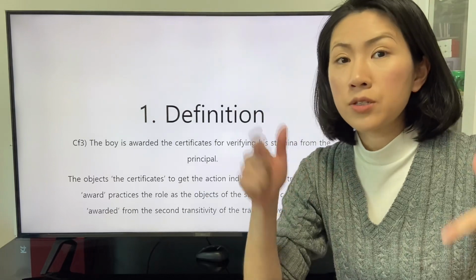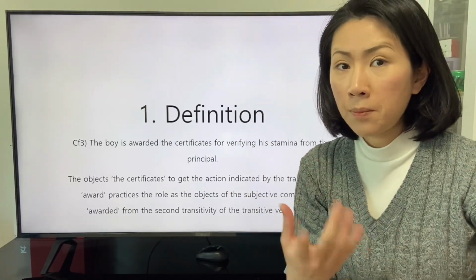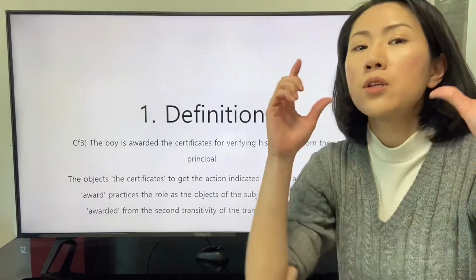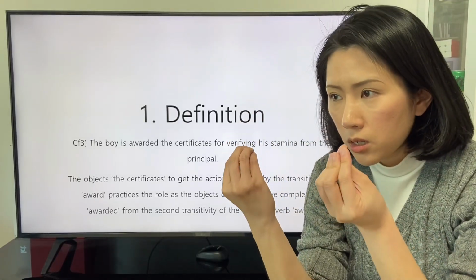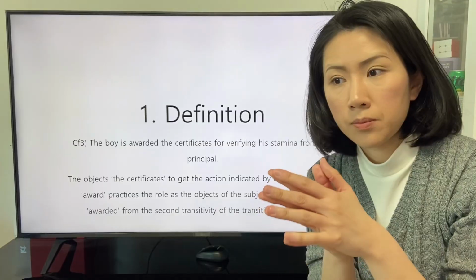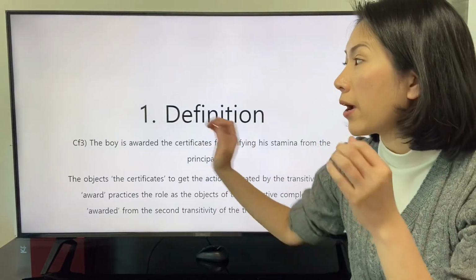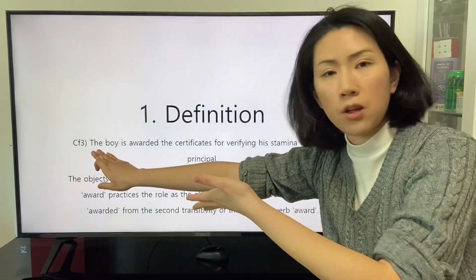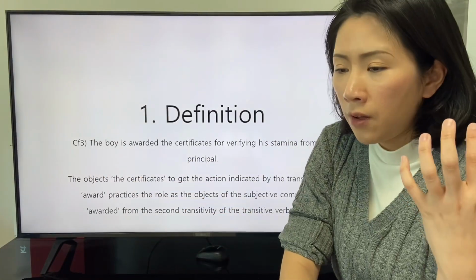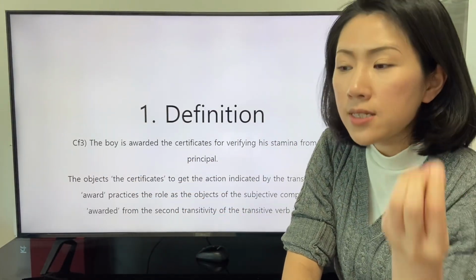The first transitivity is applied to reveal the trait as the subjective complement to describe the condition of the indirect object that is the subject of this clause. The first transitivity,